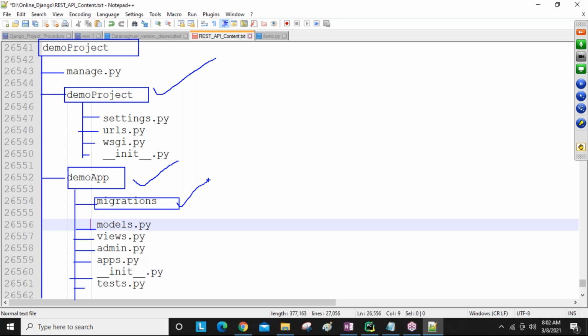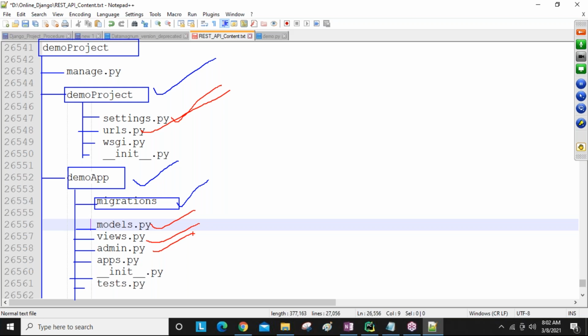Later I will show you all these things. Regularly we majorly use the settings file, the URLs file, the models file, the views file, and the admin file. These are the major files. The remaining files are interconnected, and depending on requirements we can use them.